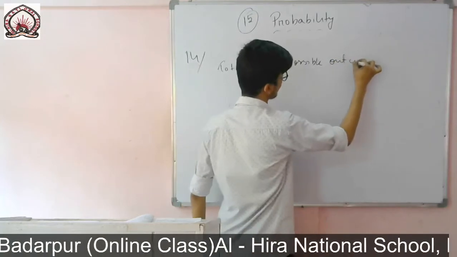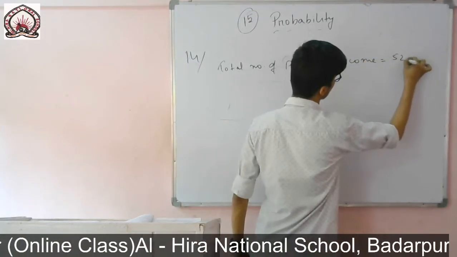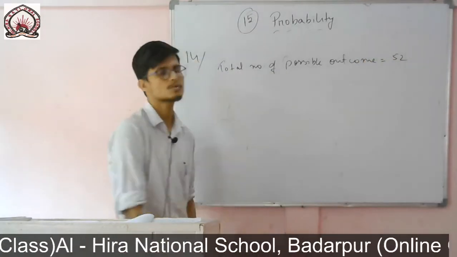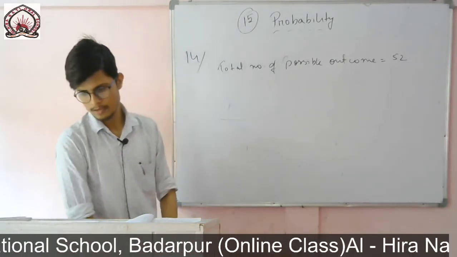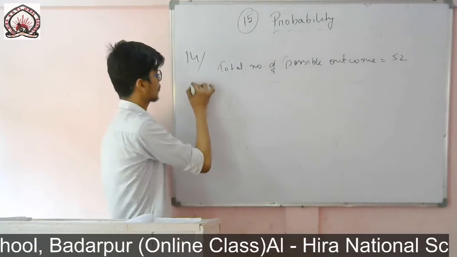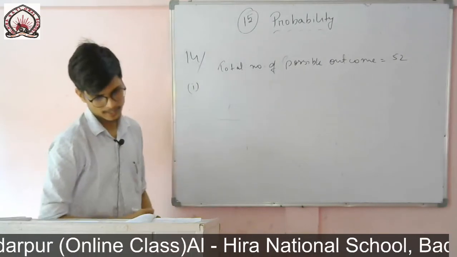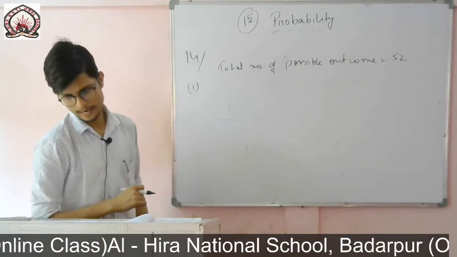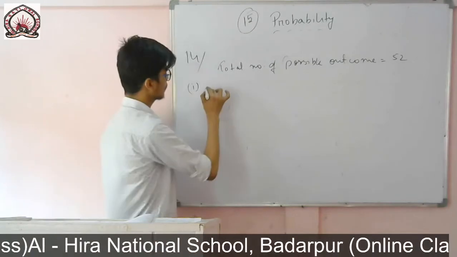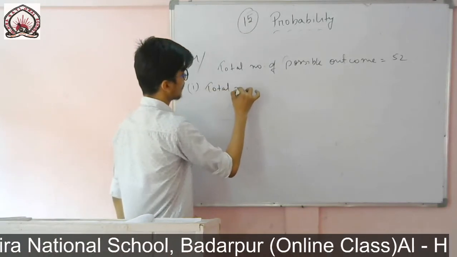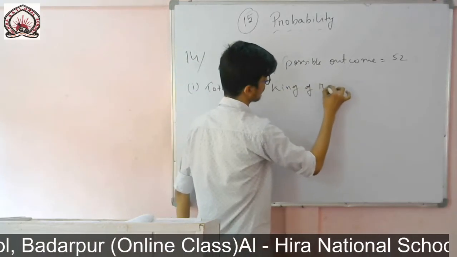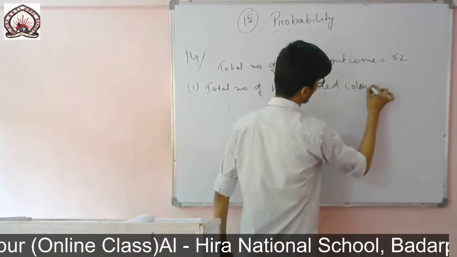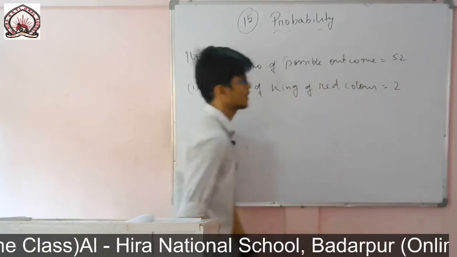So you write total number of possible outcomes is equal to 52. There are 52 cards in a deck, that means the total number of possible outcomes is equal to 52. So Roman number 1, the question is to find a king of red color. So write total number of kings of red color is equal to 2.